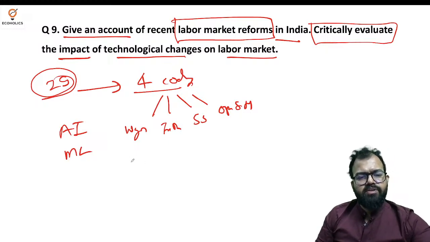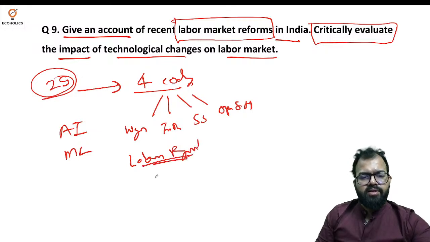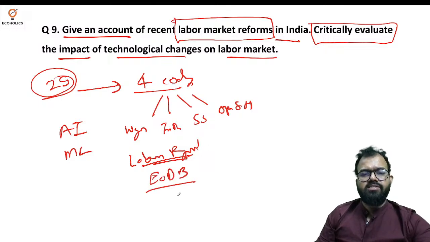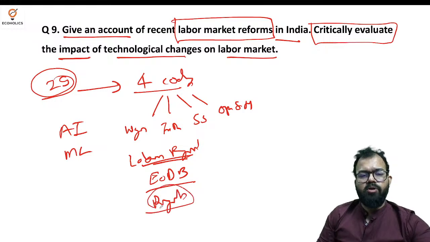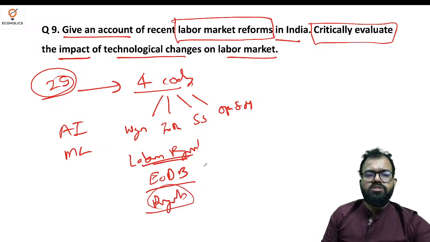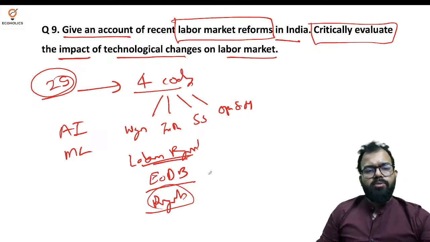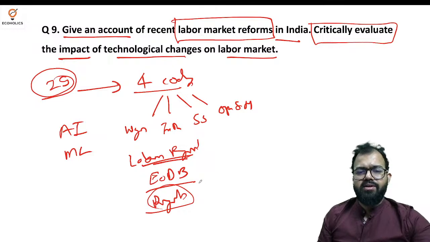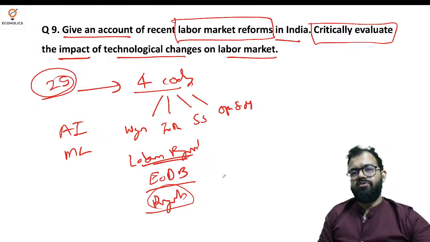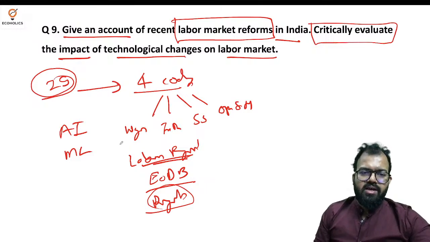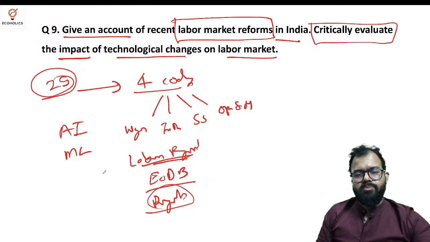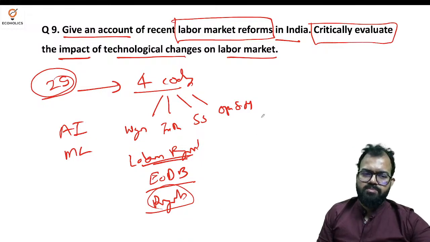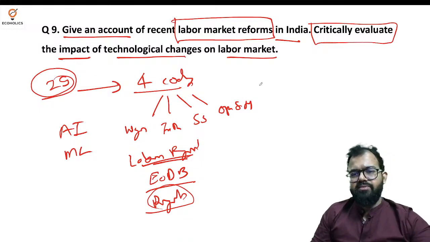Now these reforms aim to simplify and modernize labor regulation. Labor regulations are very, very important. They want to modernize these regulations to help in ease of doing business, enhance worker rights, so protecting the rights of employees and the employers both, and broader social security coverage with flexible employment terms to accommodate new forms of work, like post COVID we have seen very commonly work from home, people working remotely, and what are the changes, what are the protections from the employee and employer perspective. Now what is the impact here? Impact we can say in terms of positive and negative.